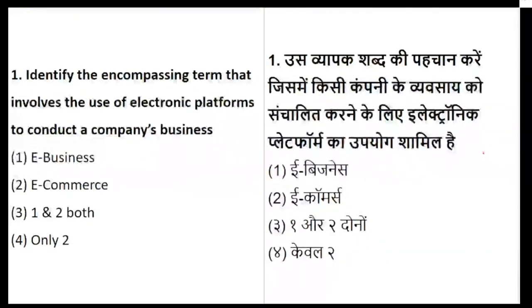You need to identify the encompassing term that involves the use of electronic platforms to conduct a company's business.